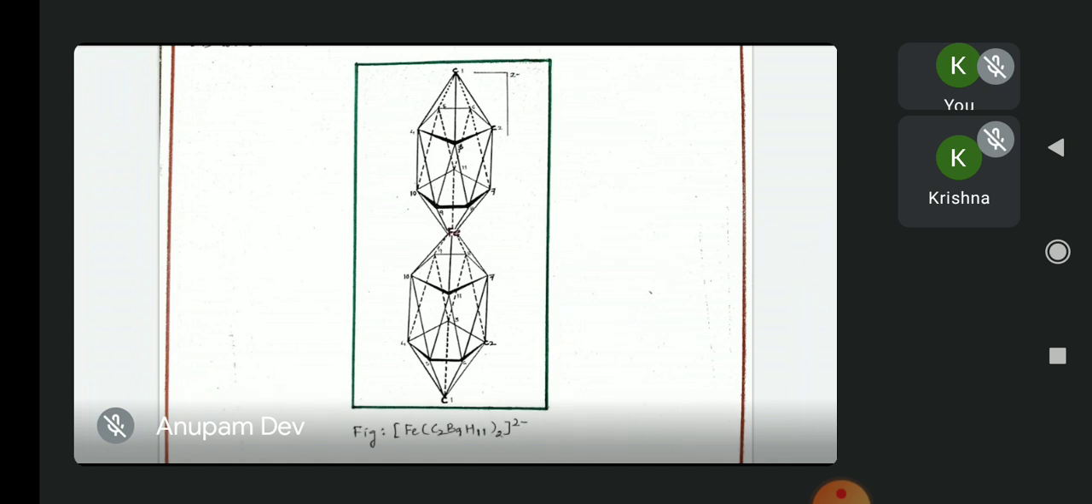Actually, both the carborane polyhedral cages are icosahedra. What is an icosahedron? A carborane polyhedral cage having 12 vertices is called an icosahedron. But since one iron atom has to be accommodated in between two polyhedral cages, one vertex of both the icosahedra is kept empty so that the iron atom can be accommodated.